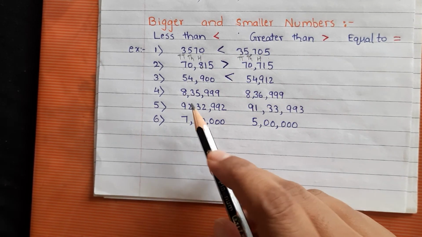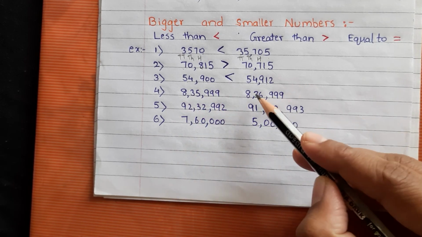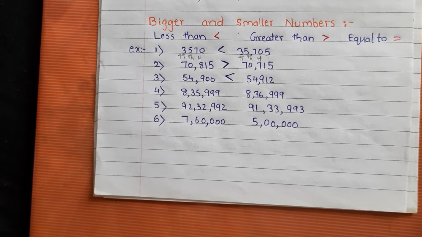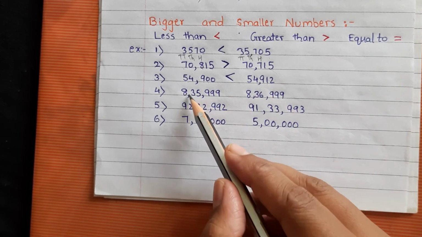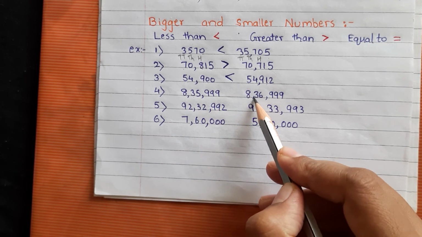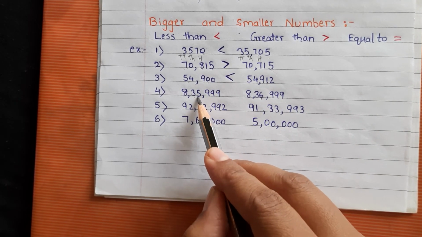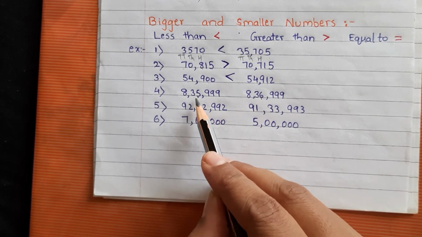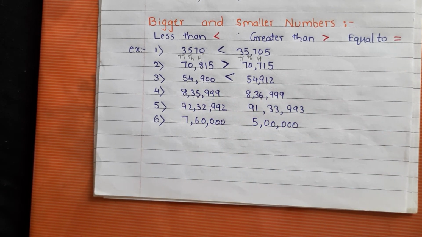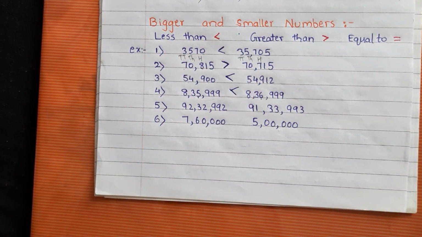Now the next example. First count the number of digits: 1, 2, 3, 4, 5, 6. Here also 1, 2, 3, 4, 5, 6. The number of digits is the same, so we cannot decide just now. The first digit is the same in both places, the second digit is also the same. Now observe the third digit. Here it is 5, here it is 6. So this full number is less and this full number is bigger. Which sign will come here? Less than. The less than sign is like this.